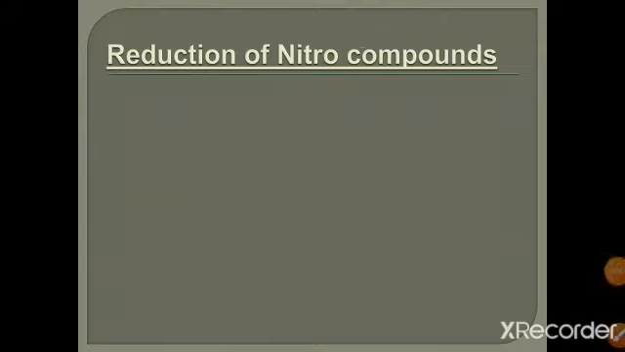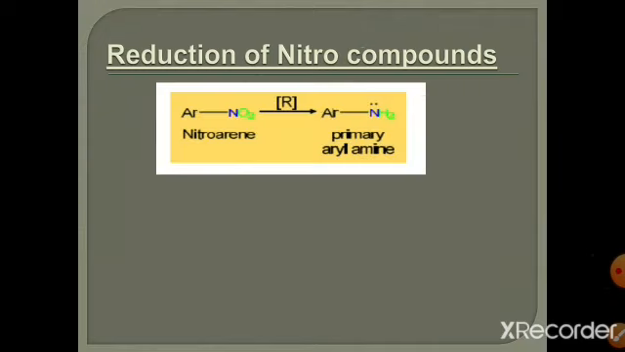The next method for the preparation of amine is reduction of nitro compounds. That is, if we have nitroarenes, where an aryl group or benzene ring is attached to the nitro group, it is converted into primary amine. So a primary aryl amine is formed. This reduction also takes place in the presence of a catalyst, that is platinum with hydrogen, or palladium, or Raney nickel, or we can also use the strong reducing agent lithium aluminum hydride.